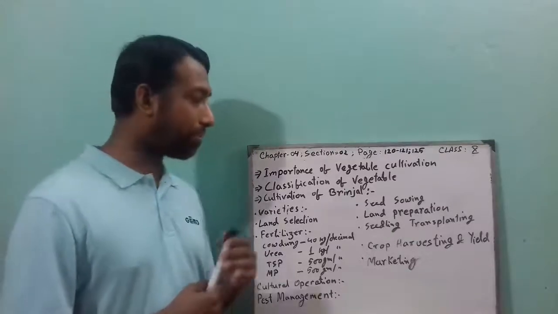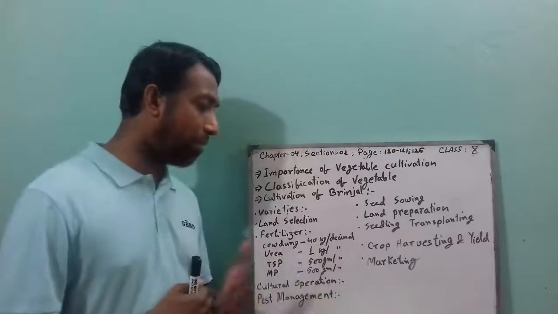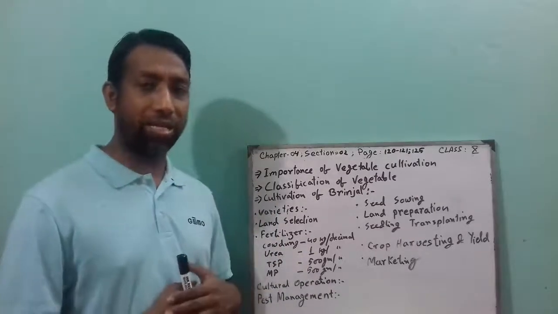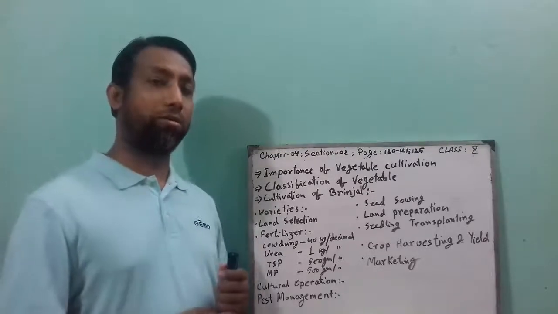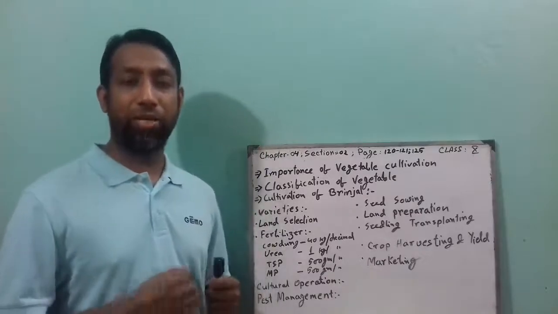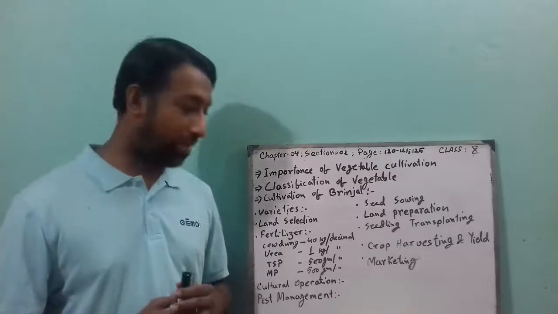Protein, calories, everything we can get from vegetables. Even garlic we can use for rheumatoid fevers, everything. Even vitamin C, A, D we get from vegetables as well.